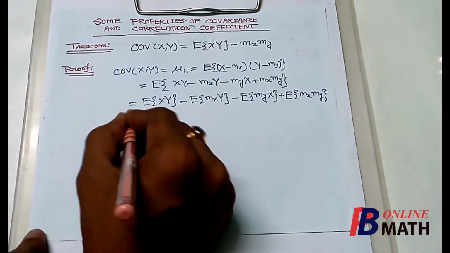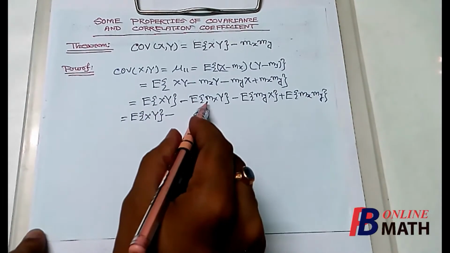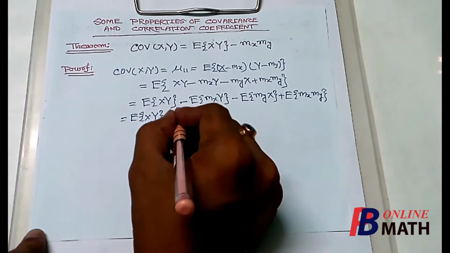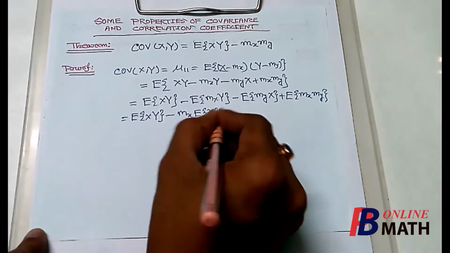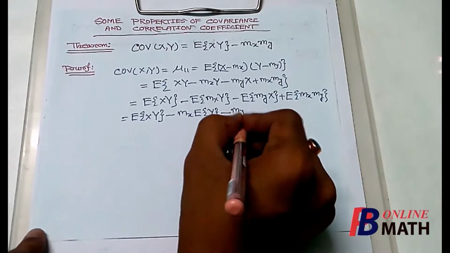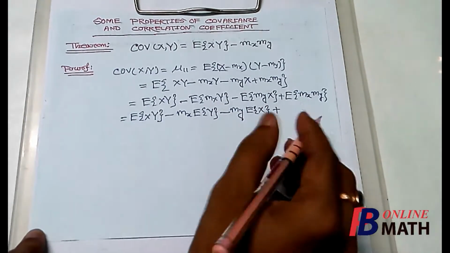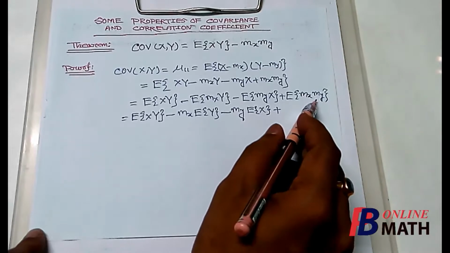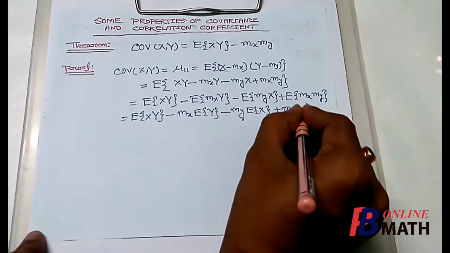So this is equal to expectation of xy minus, we can take mx outside the expectation, so mx into E of y, minus, we can take my outside the expectation, so my E x,